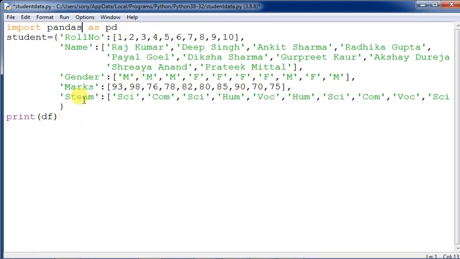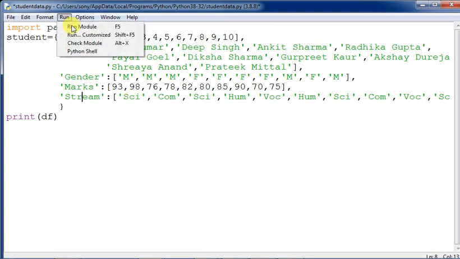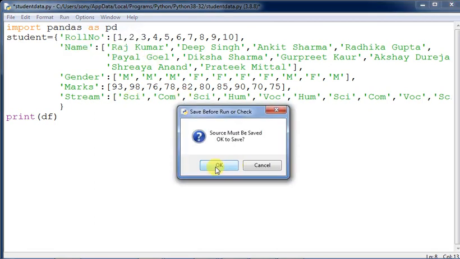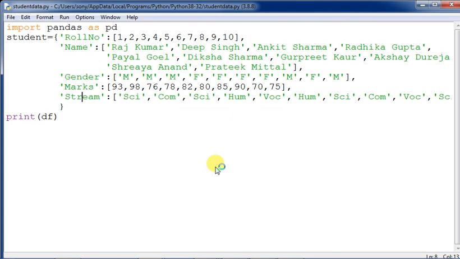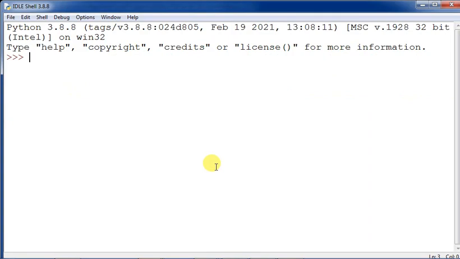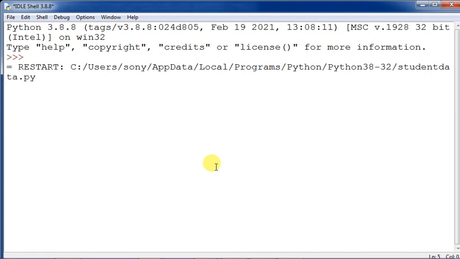And here I have written stream wrongly, like this I should write it. So now I am executing this program. Now let us see how this is functioning, and then you will be able to understand it. Let us get the output first, then we will analyze. Once the output comes, you will be able to see properly how the commands are working on it.